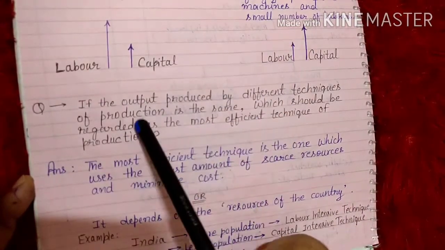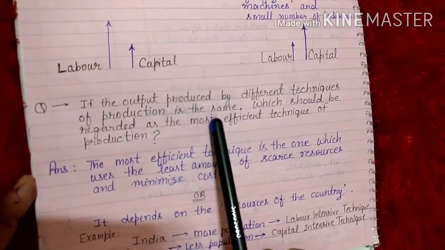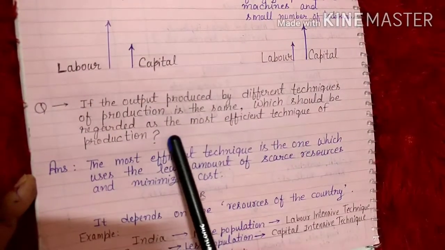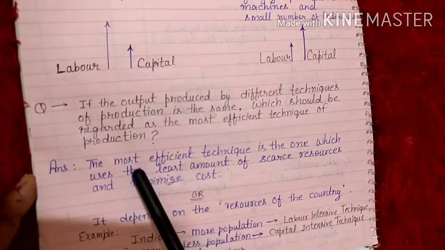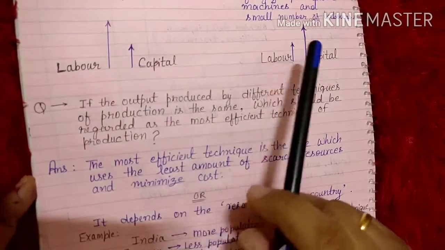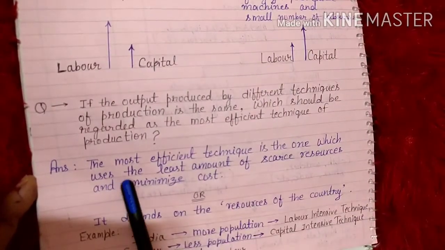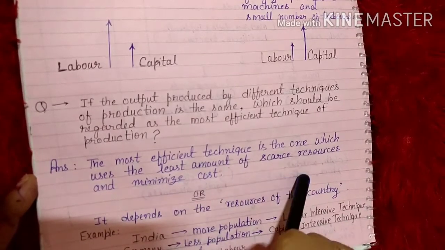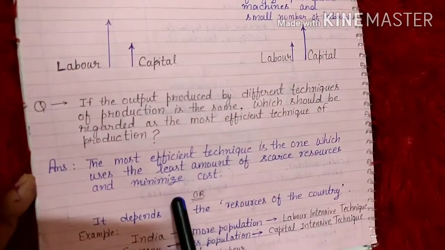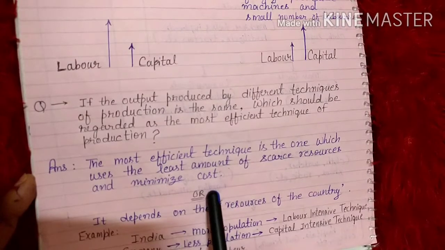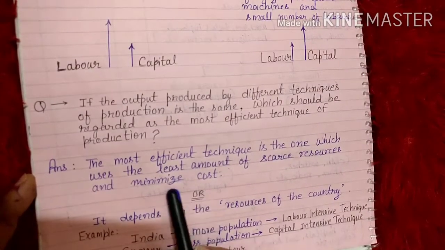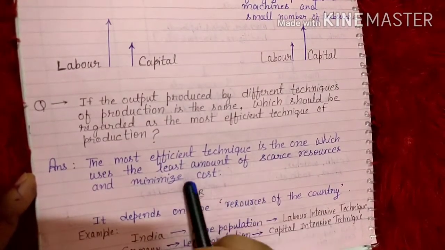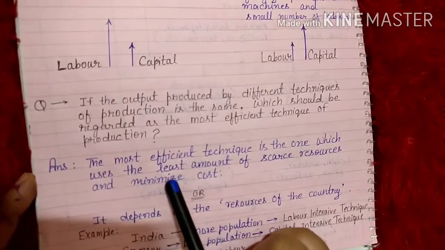Which should then be regarded as the most efficient technique of production? The most efficient technique is the one which uses the least amount of scarce resources and minimizes the cost, with optimum utilization of resources. That technique will be the most efficient.